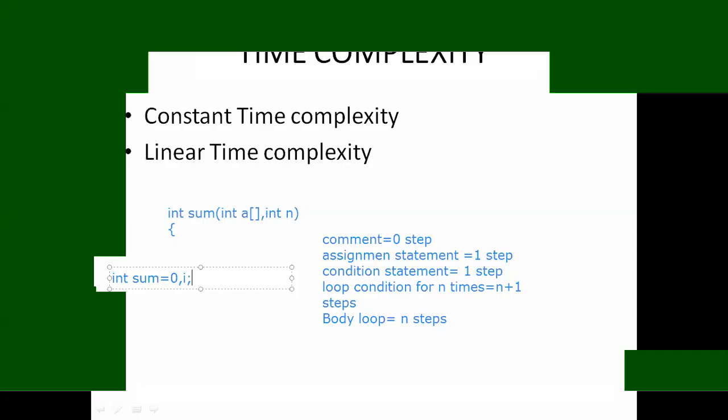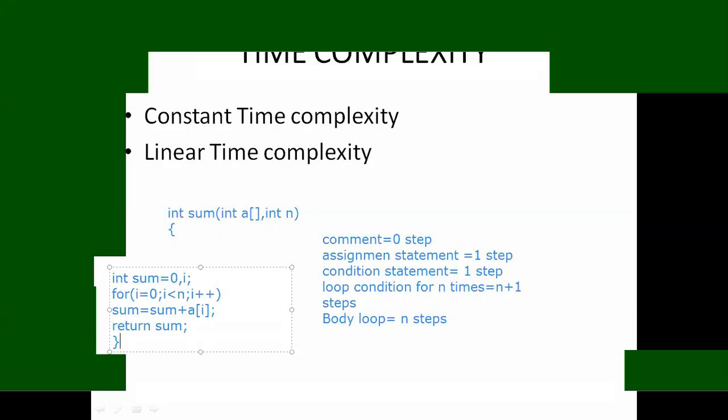For initialization it will not take any time. Then for i equal to 0, i less than n, i plus plus, sum equal to sum plus a of i. How much time it will require for this algorithm, I am going to explain now.